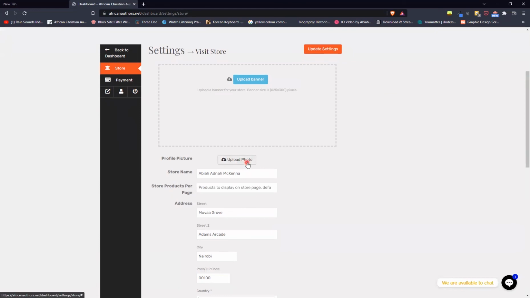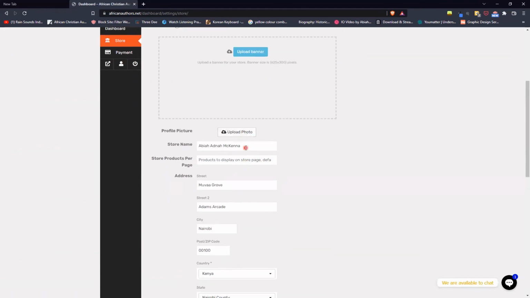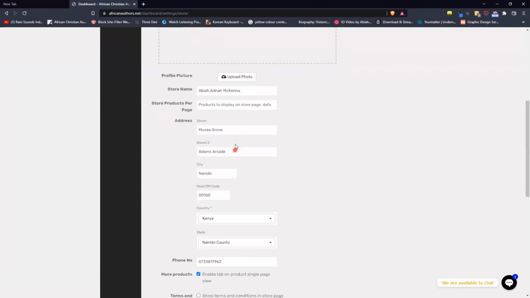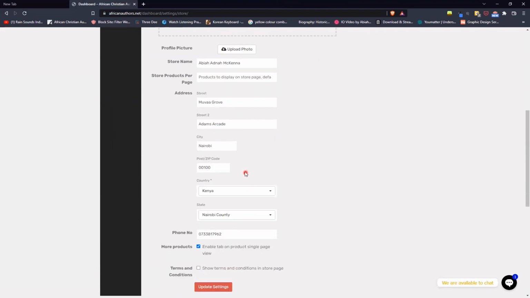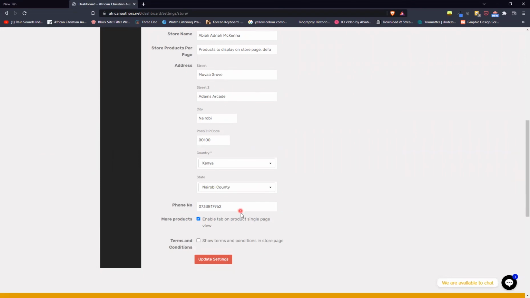Then you can upload your profile picture. It's important for you to sell the author and to brand the author. So upload your photo here. Your store name should be your author name, the way you registered in ACABA for consistency. And then you can put your details here, your street, your city, the post zip code, your country, and the state you're in, and then your phone number. This enable tab on product single page view, that's set like that by default. And then you update the settings.